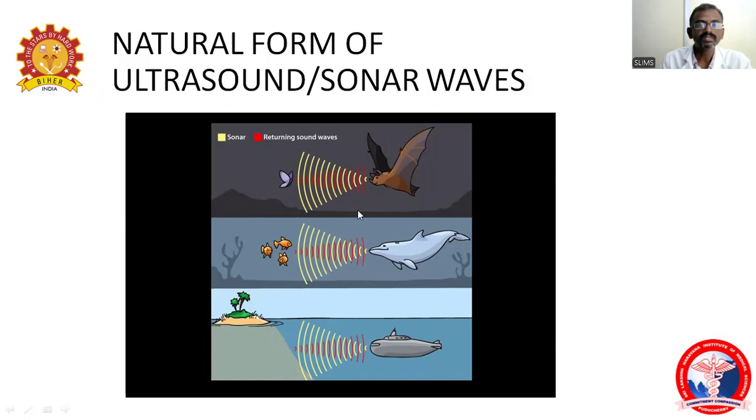Likewise, mammals like dolphins produce ultrasonic waves in the water, which are reflected by obstacles, and they identify the obstacles and move along them.